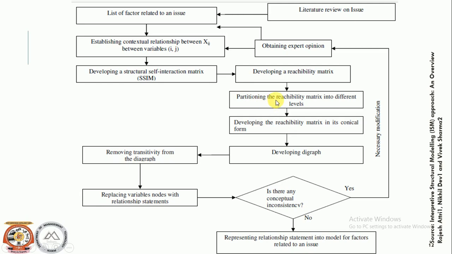Then we develop a reachability matrix. Then we partition the reachability matrix into different levels. Then we develop a reachability matrix in canonical form. Then we develop the digraph and remove the transitivity from the graph. Means if it is there, then replace the variable nodes by the relationship statement.